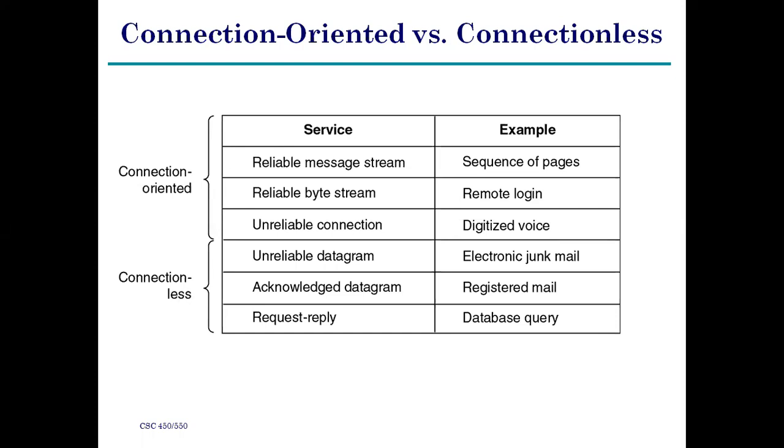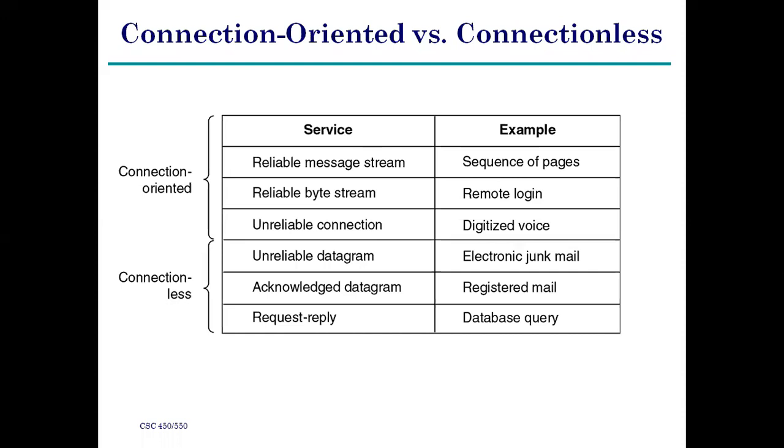This technique is also known as the broadcast technique. There are different types of broadcast techniques. We will see the entire information about broadcast in the next section, right? So now this is unreliable datagram.